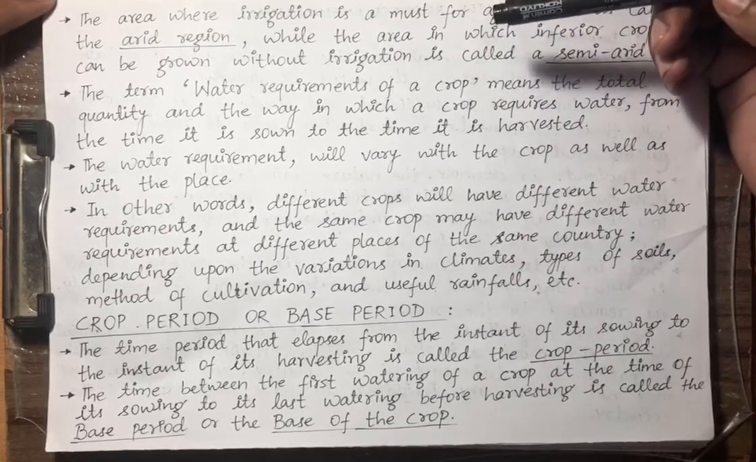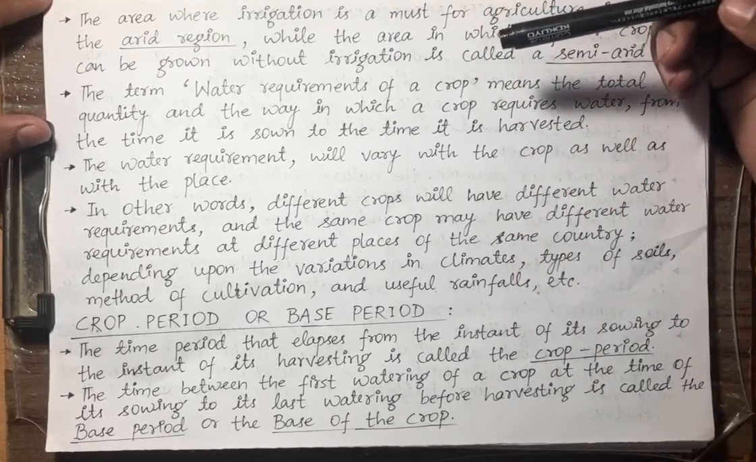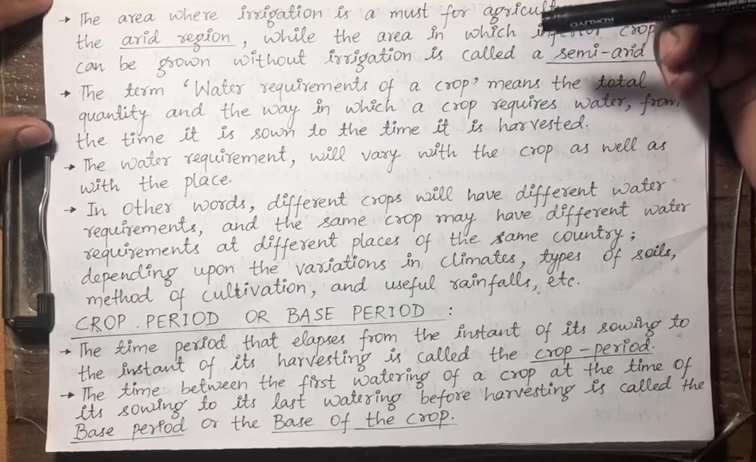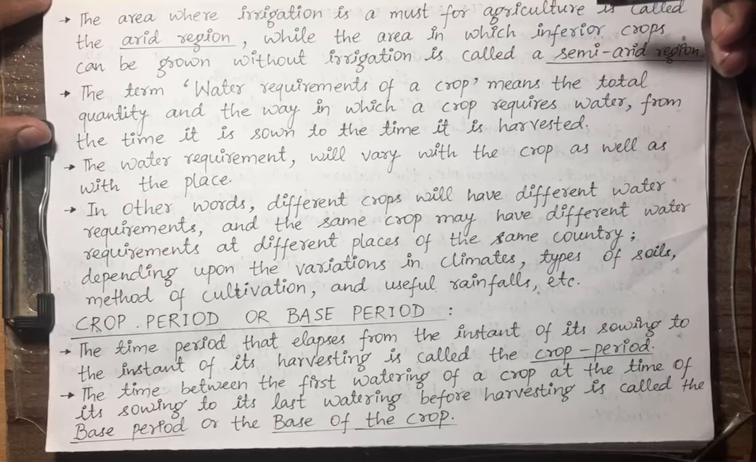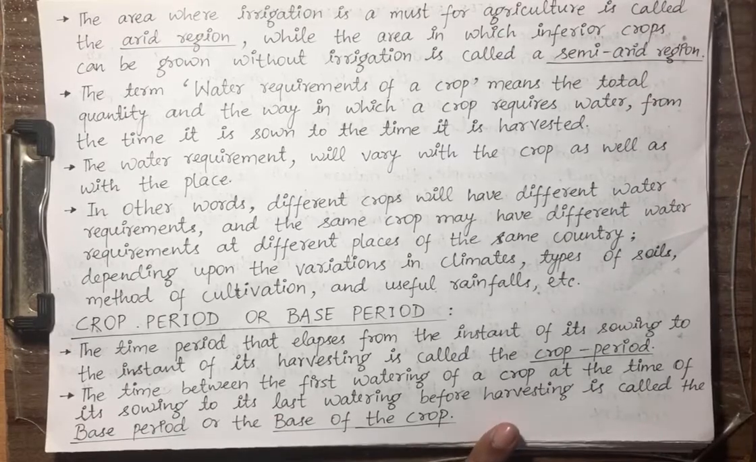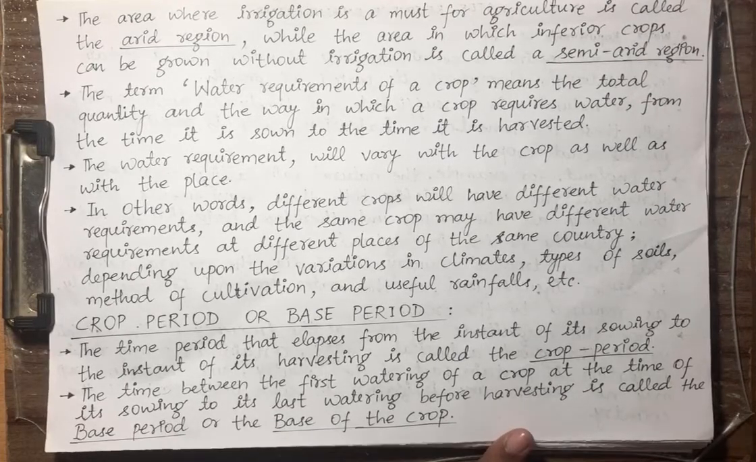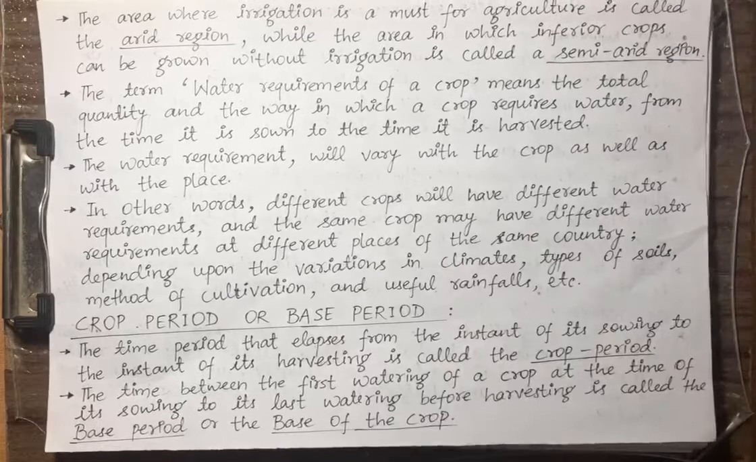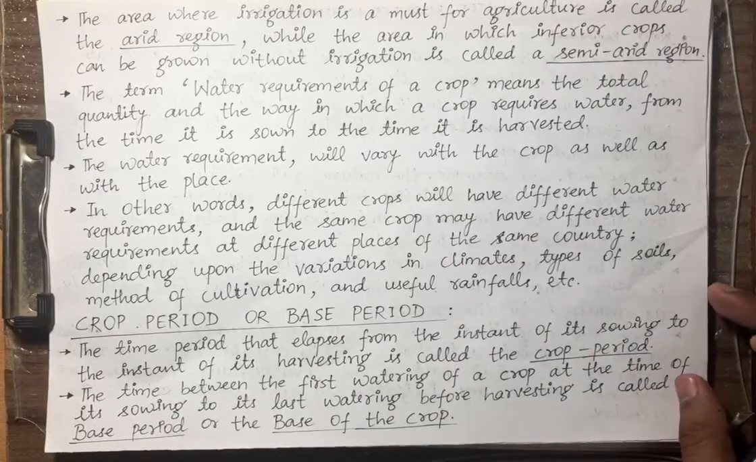In the previous lecture we started the new topic, which is water requirement of crops. We have seen why in a country like India we need water for irrigation, and what is arid region and what is semi-arid region. Because of irregularity in water or rainfall, we are heavily dependent on irrigation systems for agricultural purposes. So today we are going to learn about crop period or base period.